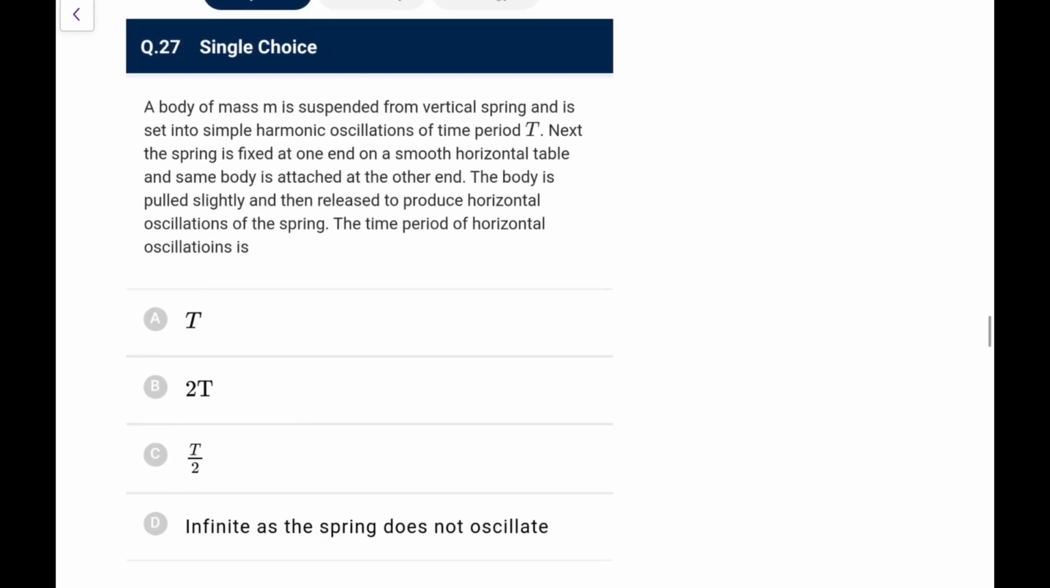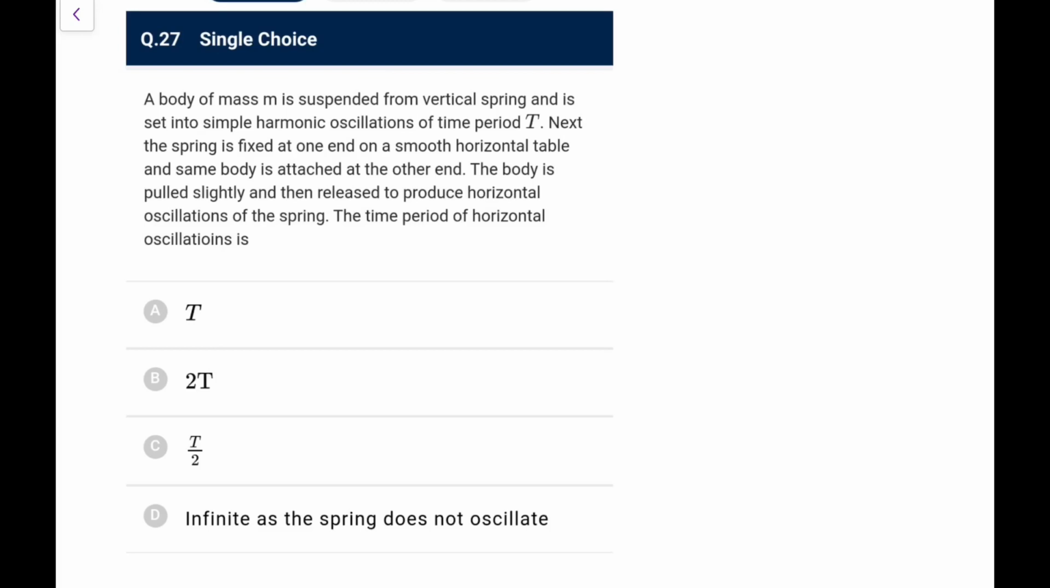Next one. A body of mass M is suspended from a vertical spring and is set into SHM of time period T. Next, the spring is fixed at one end of a smooth horizontal table and the same body is attached to the other end. The body is pulled slightly and then released to produce horizontal oscillations. The time period of the horizontal oscillations is going to be, so it doesn't matter whether it's vertical or horizontal, only a constant force acts, so the equilibrium position changes, time period always remains the same, 2 pi root m by k. Go for option A, that's a very basic thing.